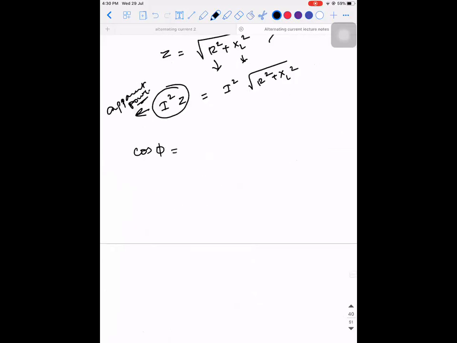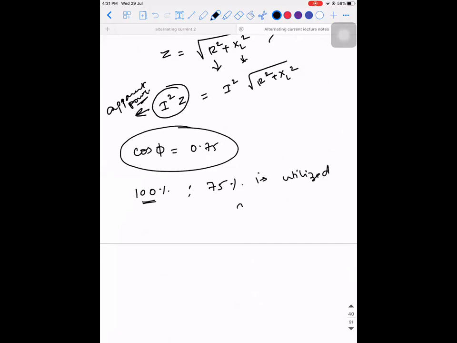If I say the power factor is 0.75, what is the meaning of this? It means that out of the 100% current that is supplied by the load, 75% is utilized as what power? Active power. That means out of the 100% sent, 75% is utilized by the resistor.